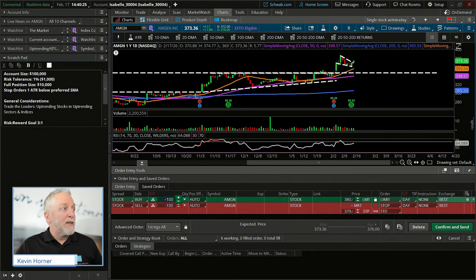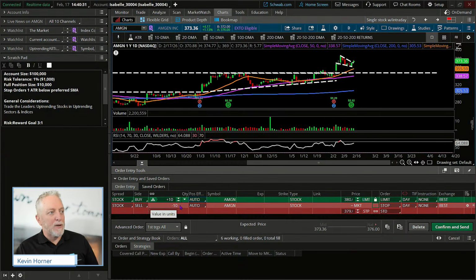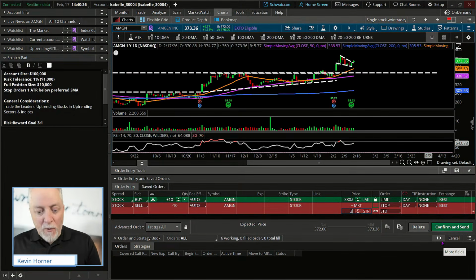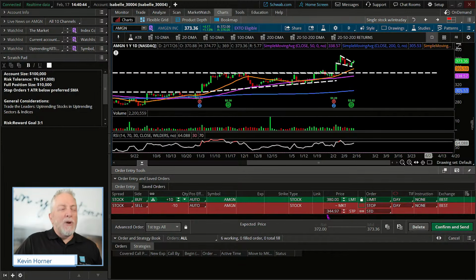So we're going to adjust this from 100 shares down to 10. And then I need to click this so that my sell stop order is adjusted properly. And we are going to go with 345. And because we like the idea of the stop order, but we don't want to be stopped out, we're going to decrease the number from 345 by a few pennies.